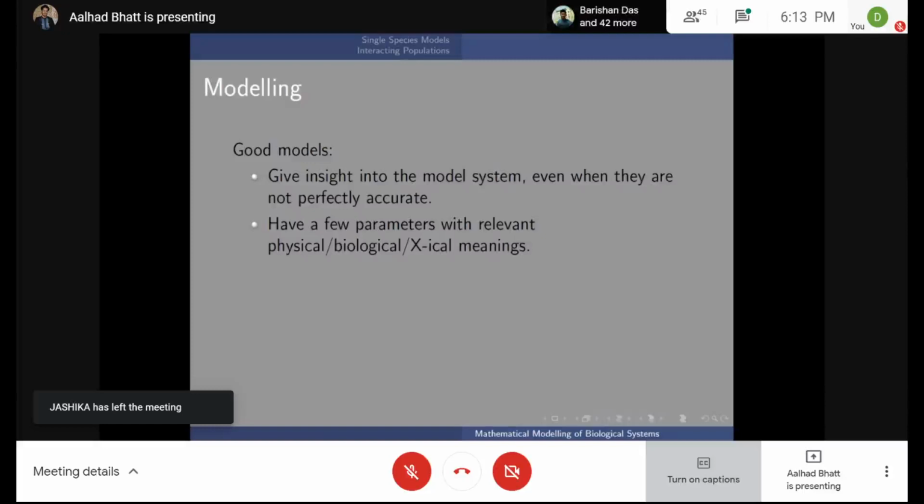One of the things is that your model does not need to be perfectly accurate. It doesn't need to describe every single little detail of the system, because in some cases that's just completely impossible. Incorporating every single variable into your model, like trying to model the exact spread of COVID-19 in every single country, taking into account every small change in spatial distribution, is not something that can be done. And it's not particularly useful either. So it's okay if your model is only an approximation, but there are still certain features of the system that it brings out.